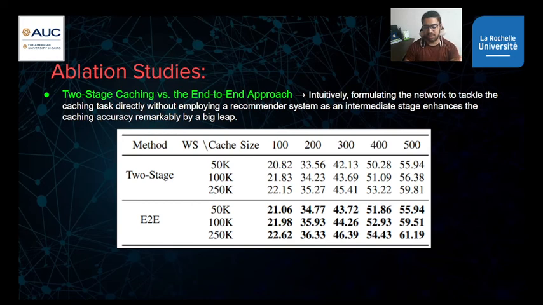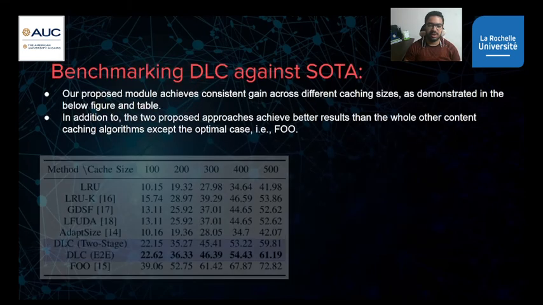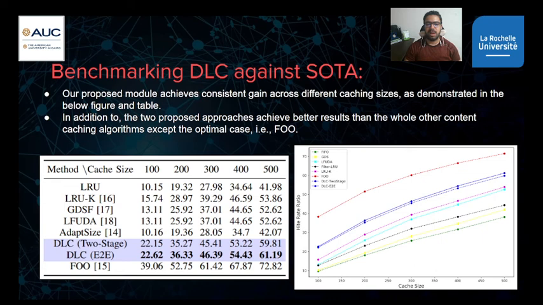The final one is a comparison between the two variants, the two-stage and the end-to-end. As you can see here at the bottom of the table, on all the different window sizes, end-to-end achieves better state-of-the-art performance compared to the two-stage scheme. And finally, we are benchmarking against the state of the art, and as you can see in the figure and in the table, we are achieving the best results, except of course the FOO algorithm, which mimics the optimal case.